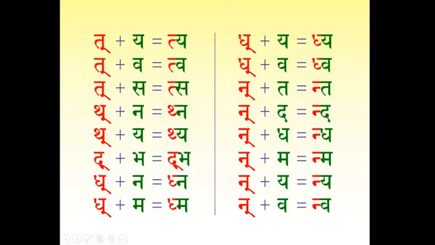Nakara plus tha, ntha, not antha. There is no a before that. Nakara plus da, nda. Nakara plus dha, ndha. Nakara plus ma, nma. Nakara plus ya, nya. Nakara plus va, nva. That is pronounceable.